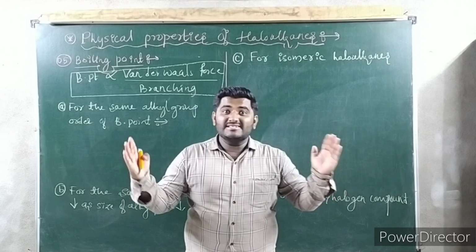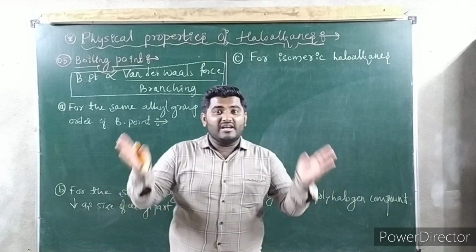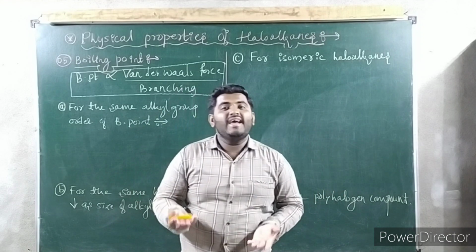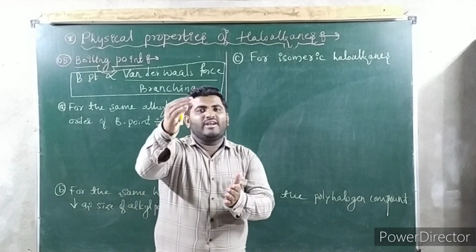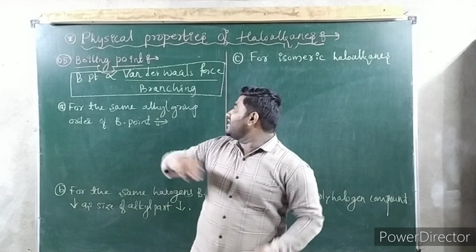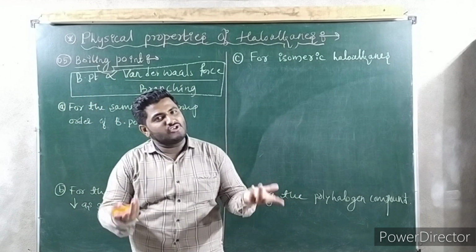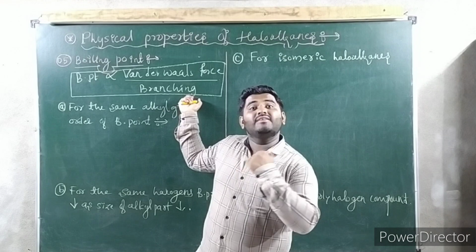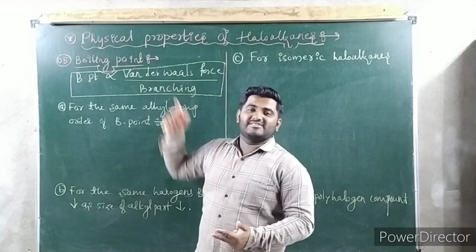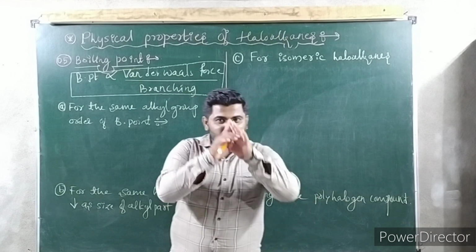If surface area decreases, obviously van der Waals force of attraction decreases, and boiling point also decreases. Therefore, as branching increases, boiling point decreases. Therefore, you have written inversely proportional. I hope you understood generally.